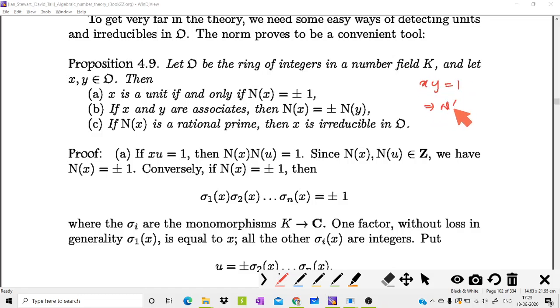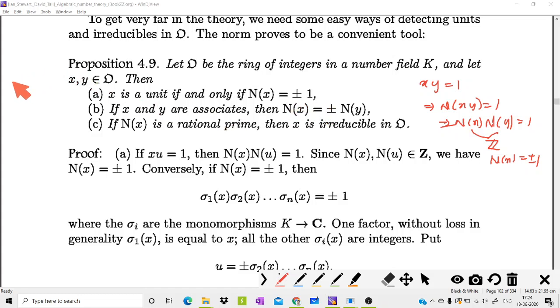By applying the norm, norm of xy equals 1, and norm of 1 is always 1. Then we have norm of x times norm of y equals 1. But these are elements of Z, integers. So the product is 1 means N of x is always plus or minus 1. So if x is a unit, then N of x is plus or minus 1.